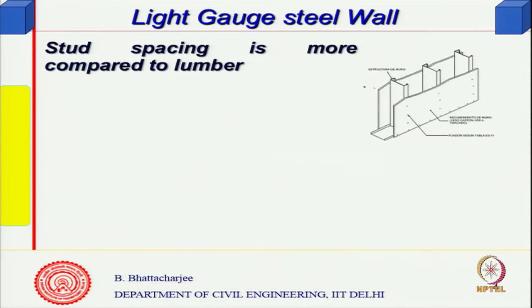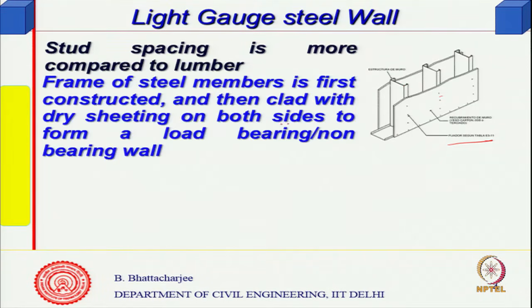So, you can have studs. Basically, this is some kind of finishing, cladding you can have, and these are the vertical members. The frame of the steel structure is constructed first, and then clad with dry sheeting. So, that is what is needed.